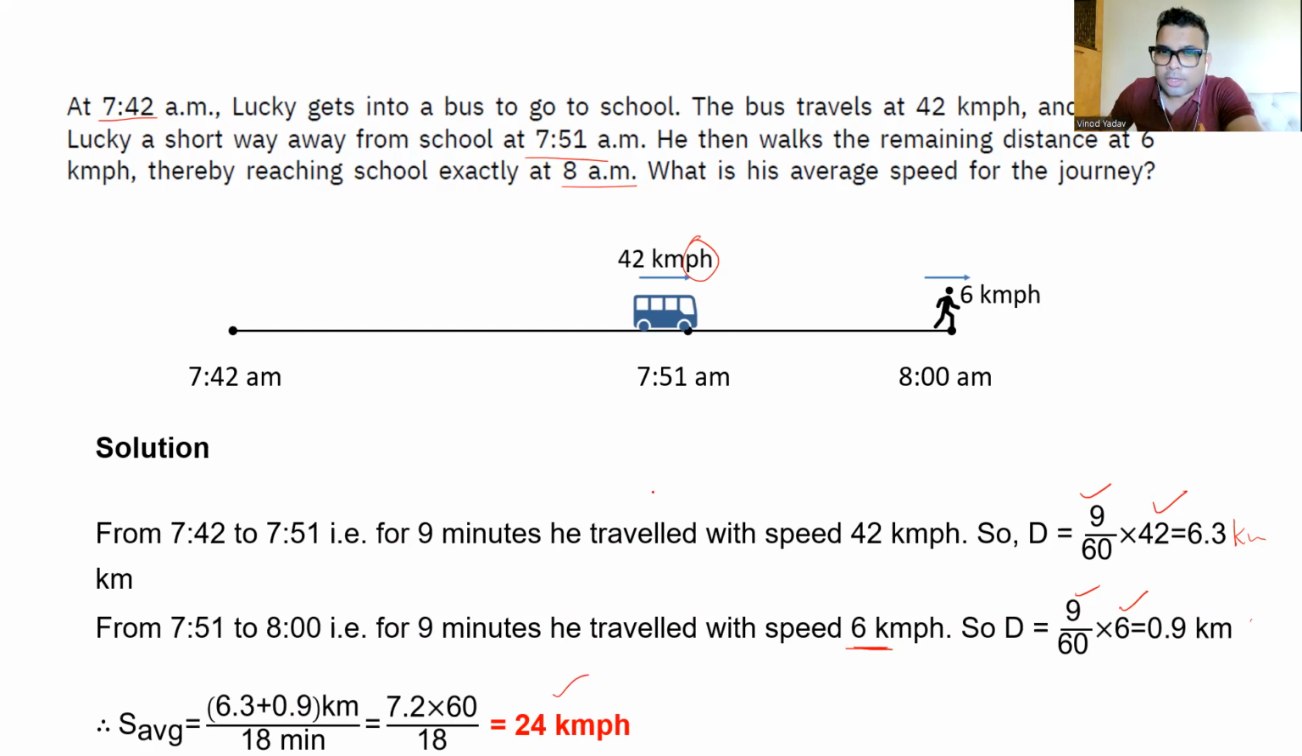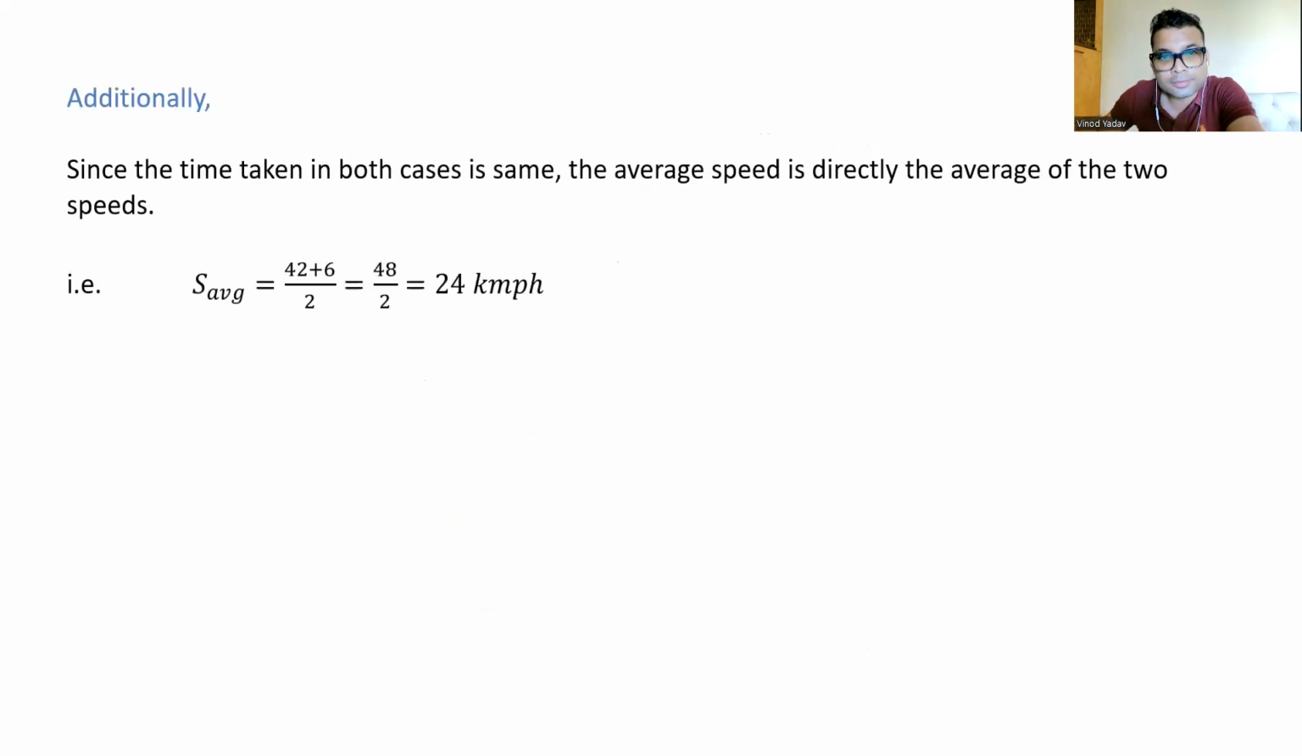But did you realize one thing here? 7:42 to 7:51, a sharp observation, 9 minutes. And 7:51 to 8, again 9 minutes. Time is constant and time is in the denominator. So denominator is constant. So average speed shortcut is what? Yes, arithmetic mean. So simply the arithmetic mean of 42 and 6. So 42 plus 6, two numbers only, divide by 2, straight away 24. What a shortcut, right? So if you're very, very clear with the shortcut, see how much time you're saving. Correct? All right.